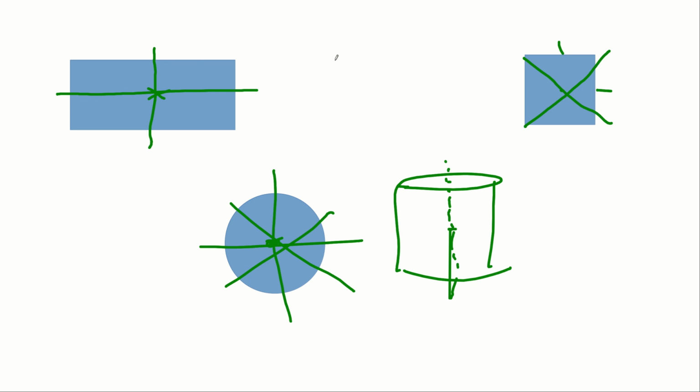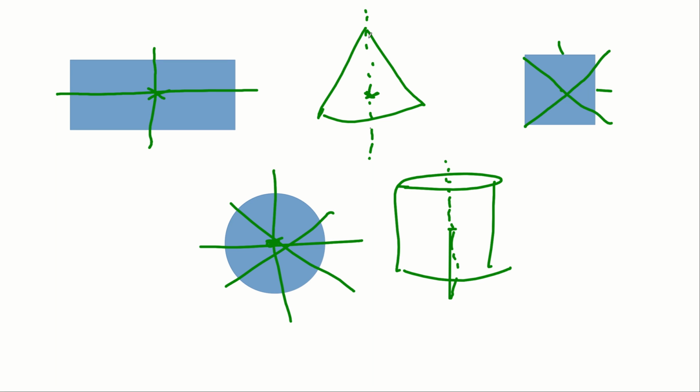If you've got objects which are asymmetrical in a particular direction, so for example you had a cone, then the centre of mass would definitely lie somewhere along this line of symmetry, but it's not always obvious where on that line. Because there's more mass towards the bottom than there is at the top, it's going to be somewhere closer to the bottom than it is towards the top. You're not necessarily expected to be able to calculate those things, not at A level anyway. You might be given a formula to calculate it, but you wouldn't be expected to be able to do that without being given more information.